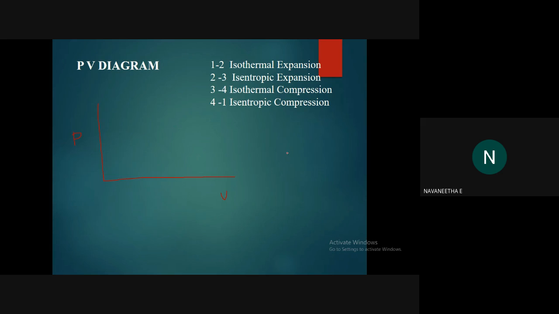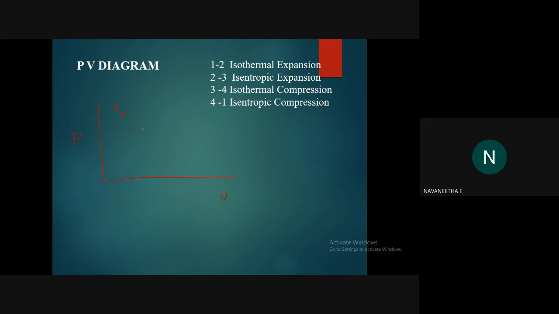What about P and V from the first state to the second state? At the first state, what is the value of pressure? P1, okay. Then what is the value of V? It is V1, okay.